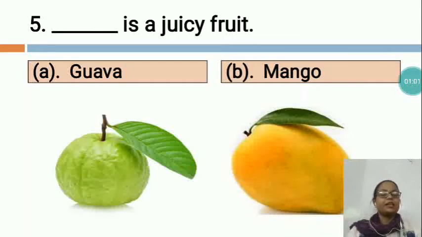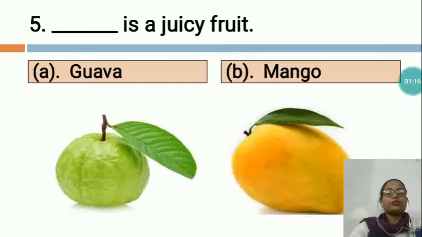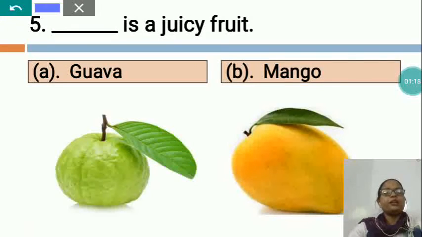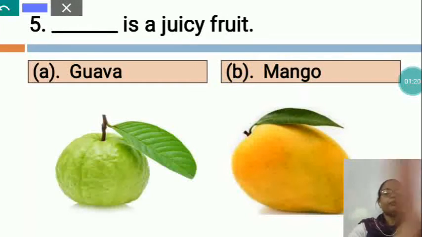It is regarded as the king of fruits and comes in various shapes and sizes. And mango is the national fruit of India also, which is loved by one and all. So, which is a juicy fruit? Mango is a juicy fruit. Option B, mango, we will take.